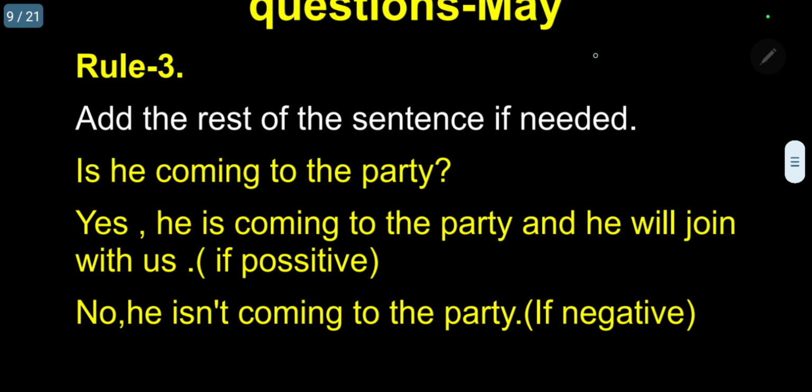Add the rest of the sentence if needed. Same question: Is he coming to the party? Now I am giving: yes, he is coming to the party and he will join with us. See, this is the extra.